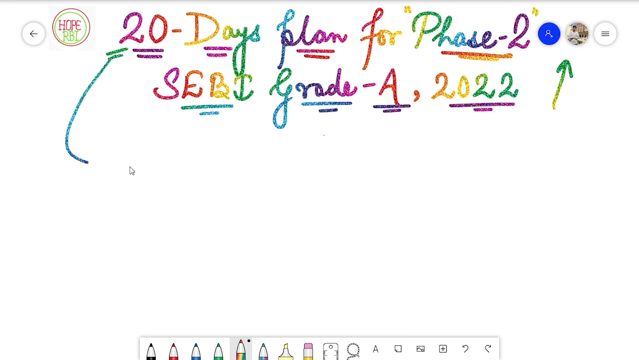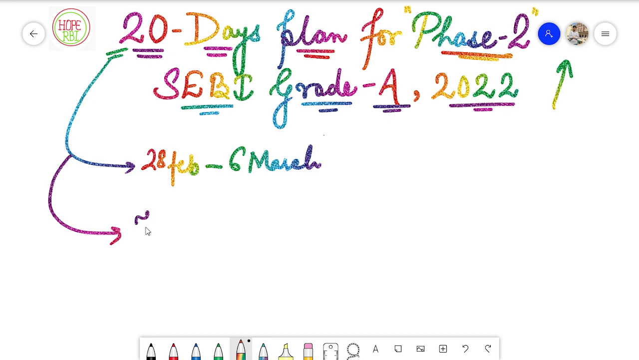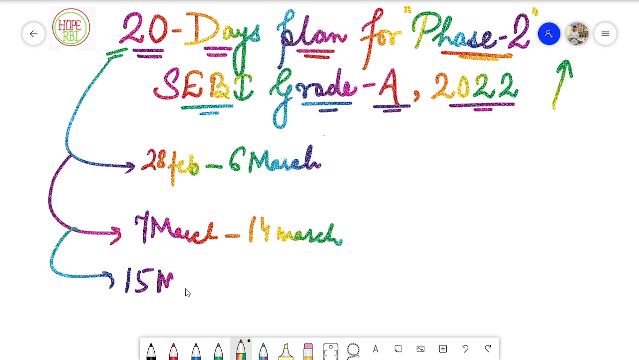You have to segregate these 20 days into 2 weeks and the rest of the days. Your first week starts from 28th of February, that is from tomorrow, to 6th of March. The second week will start from 7th March to 14th of March, and the rest of the days will be 15th of March to 19th of March, because 20th of March is the actual examination day.